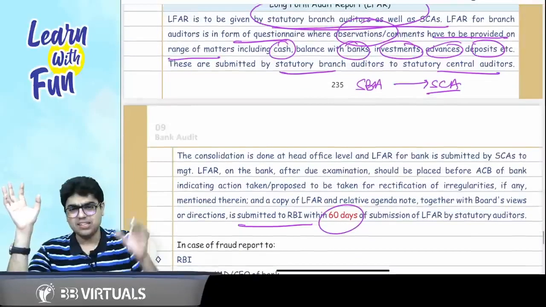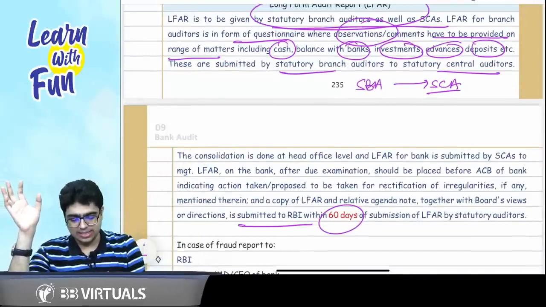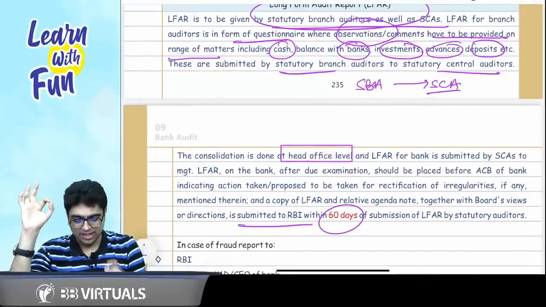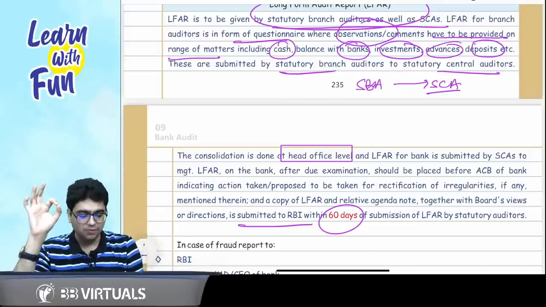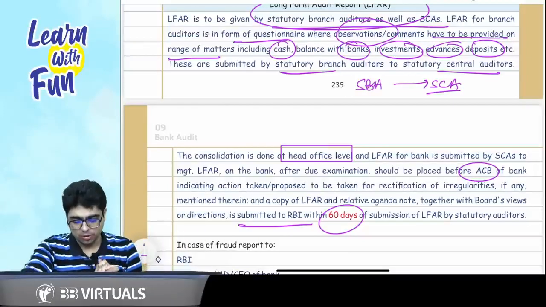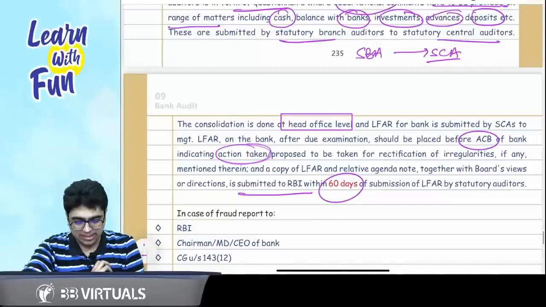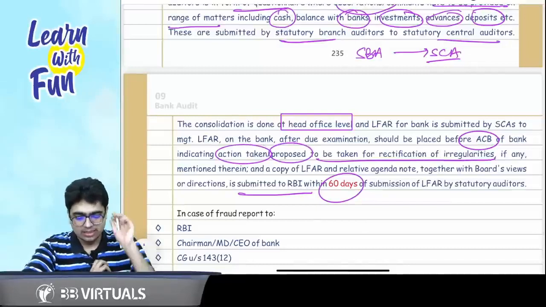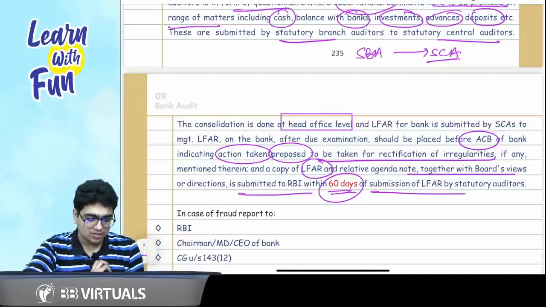Okay, sir. Too much theory, so we need to make these charts and all. Consolidation of all the LFARs is done at the head office level, and once this consolidation is done, it is placed before the audit committee of the board, mentioning the actions which are taken or proposed to be taken for rectification of irregularities. Then a copy of LFAR with the board's views is submitted to RBI within 60 days of submission of LFAR